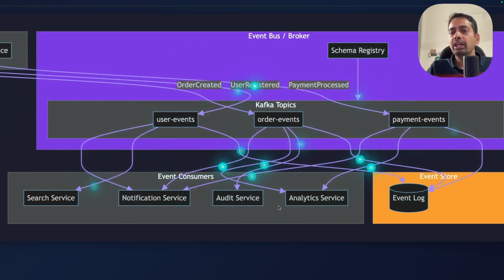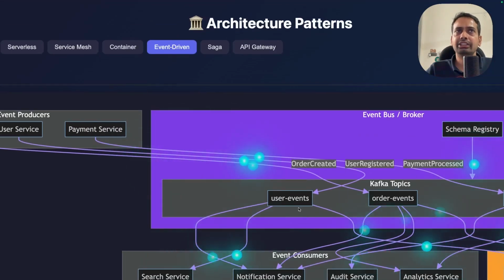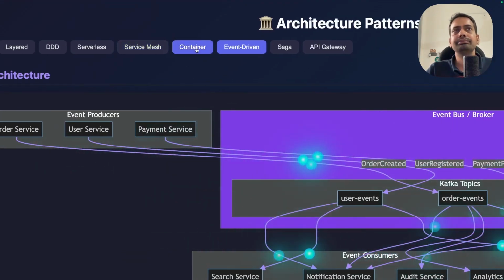These events are something which happened in the past. User has been created, so user created event, order has been processed, payment executed, means payment has been done, payment successful status is true. Now you need to take the next action item. So in all this asynchronous communication, services are totally decoupled. Audit service doesn't know notification, doesn't know search service. They are just receiving the events, and based on that they are changing the overall state of the platform. This is the most important, event-driven architecture, which is known as EDA, event-driven.